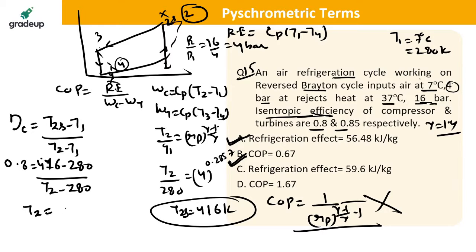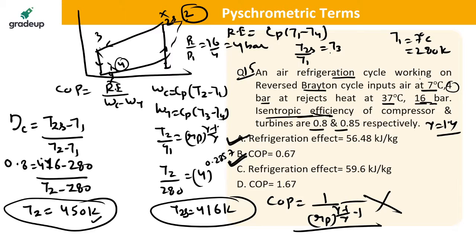So T2 will be getting from here. T2 will come out to be how much? So T2 will be 450 Kelvin. Now the next thing is you have to find the value of, because you have got T2, you know that T2S by T1 will be equal to T3 by T4S, isentropic.